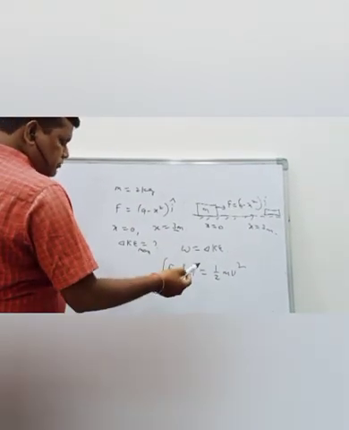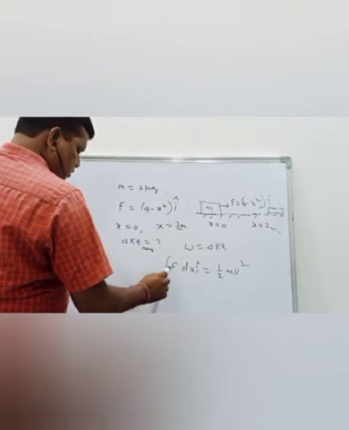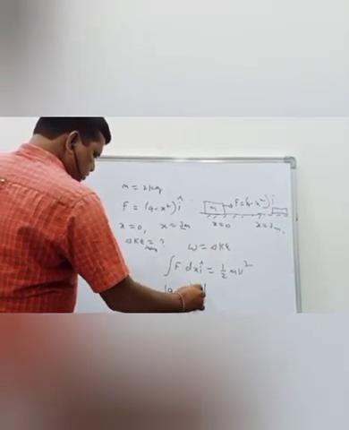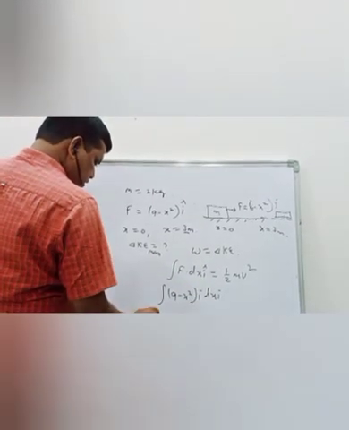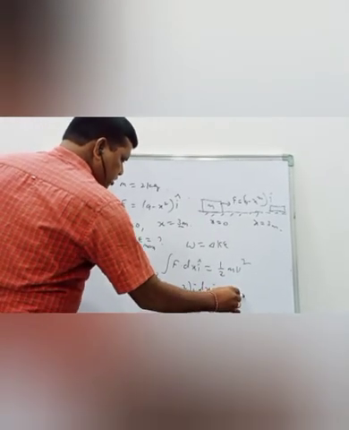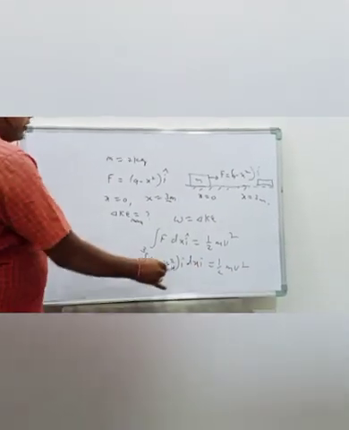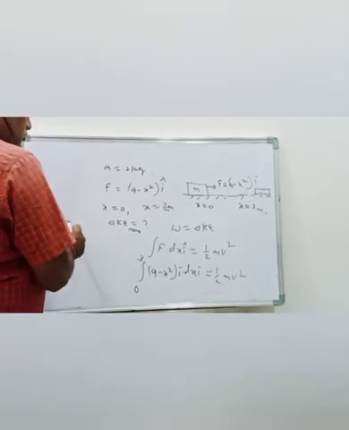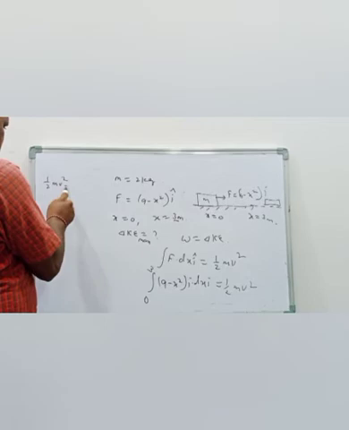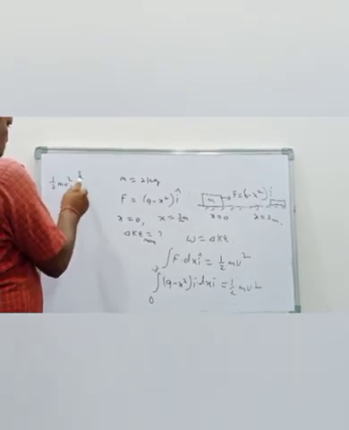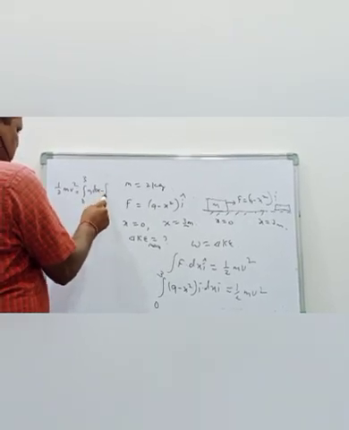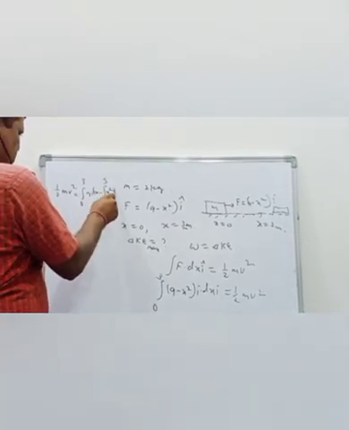Initially at rest means the initial kinetic energy is 0. So integral from 0 to 3 meters of (9 minus x square) i cap dx i cap is equal to half mv square. Now i dot i is 1, so we can write half mv square is equal to integral of 0 to 3, 9 dx minus integral 0 to 3 x square dx.